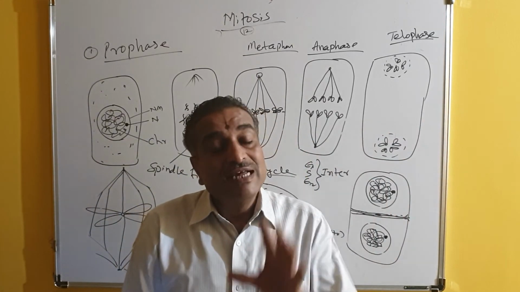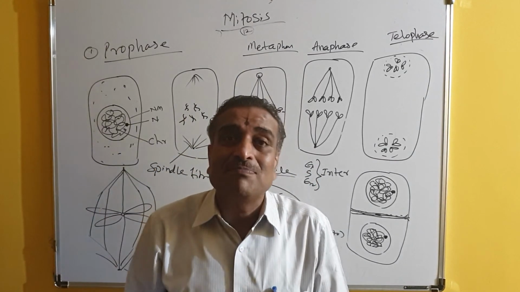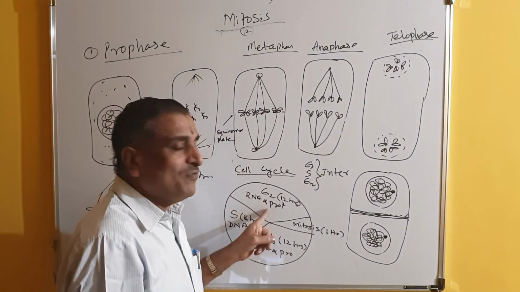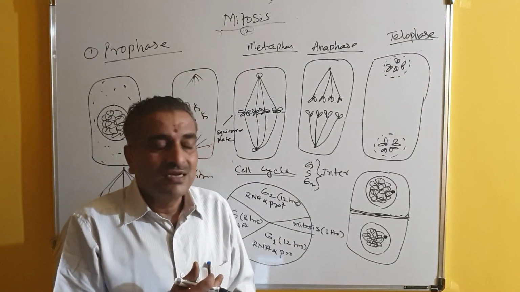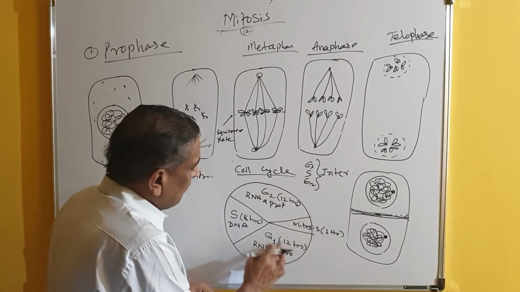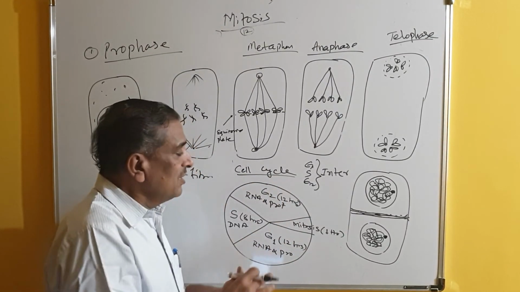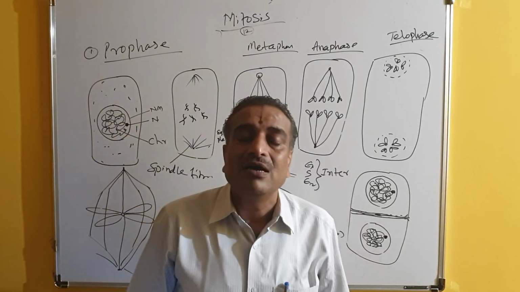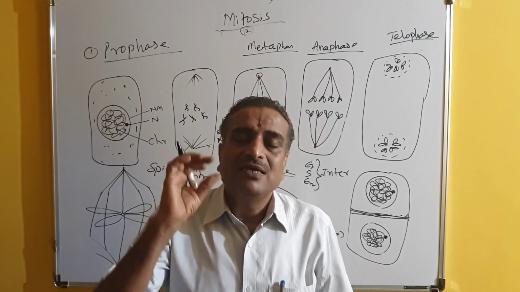So the remaining RNA and protein are not sufficient for cell division. So the G2 phase comes, and in it RNA and protein are synthesized again. After this, 12 plus 8 plus 8, 28 hours of preparation is over, and now the cell is ready for mitosis: prophase, metaphase, anaphase, telophase.